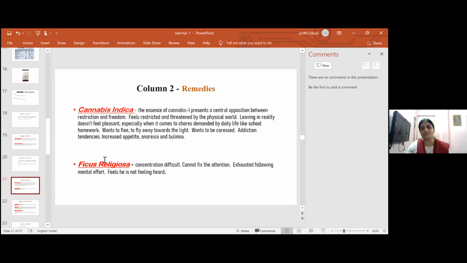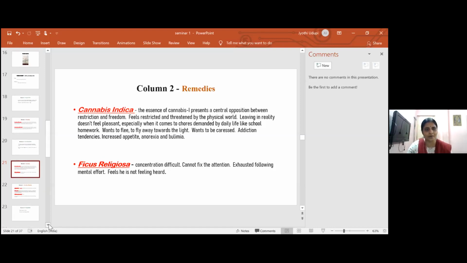Second drug which is used very commonly is ficus religiosa. Here the child shows concentration is difficult, cannot fix the attention, exhausted following mental effort, feels he is not being heard. This is column 2 drugs. We will go to next column.